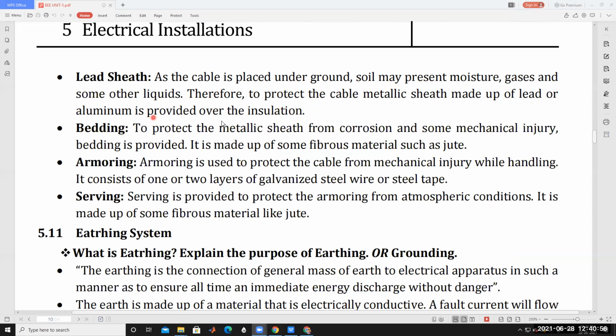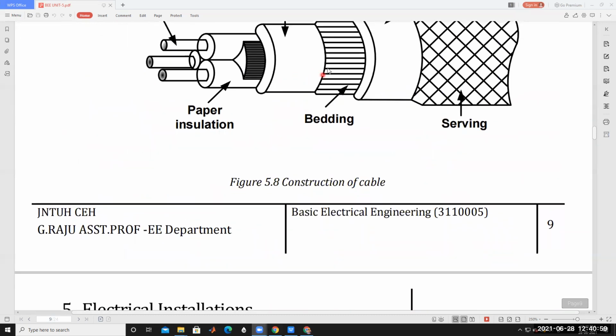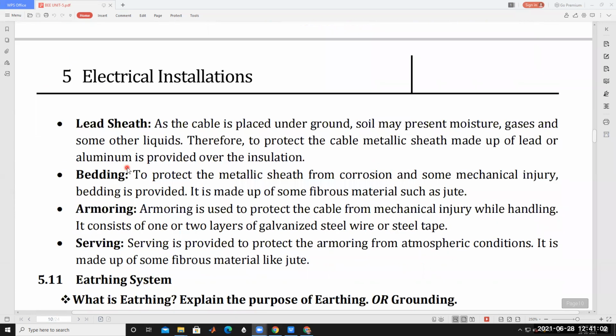Then coming to the bedding. After the lead sheath, bedding is used. Bedding is provided to protect the metallic sheath from corrosion and some mechanical injury. It is made of some fibrous material such as jute. So this is about bedding.